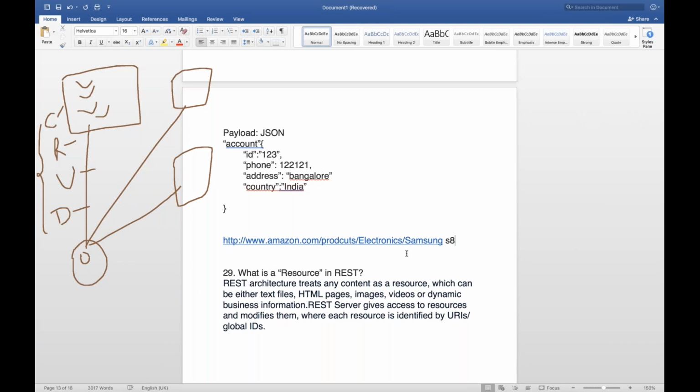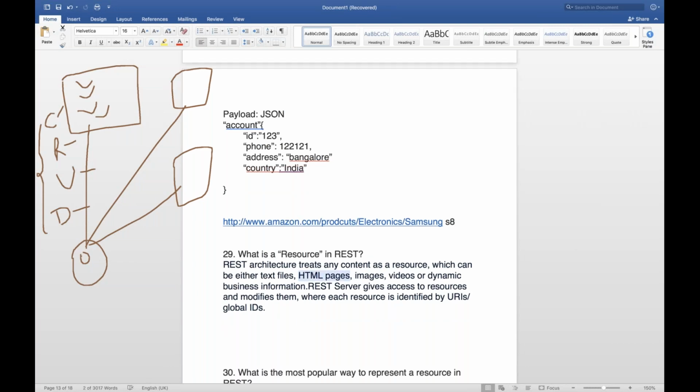So a resource can be anything. Maybe the server is responding with HTML, a complete HTML page they can give. They can give some images also. Let's say for Samsung S8, they will give you some images of Samsung S8, some description, some product information, who is the seller, what are the features, a description, 4 5 images, or maybe some videos, everything. Business information about that Samsung S8, or maybe iPhone, or OnePlus 5T or OnePlus 6T. So they will give you the complete information. That information will be displayed on the UI. But where is this information coming from? This information is coming from the server.